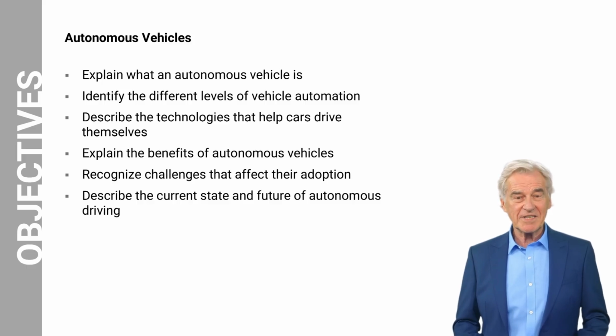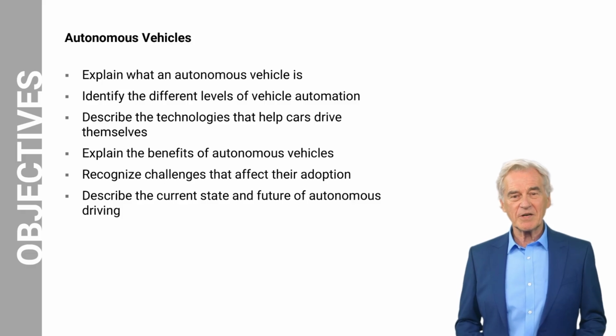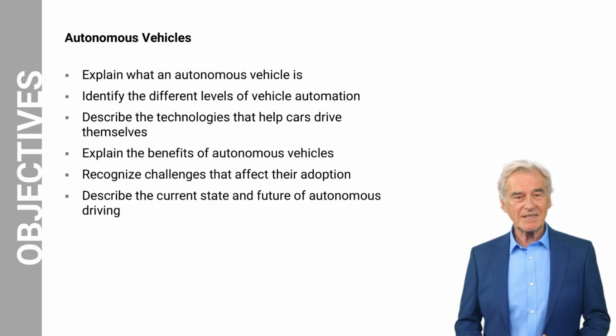By the end of this lesson, you will be able to explain what autonomous vehicles are and how they are different from traditional vehicles. You will learn about the different levels of driving automation. You will also identify the key technologies that make autonomous driving possible. In addition, you will understand some of the major challenges that affect the widespread adoption of autonomous vehicles. Finally, you will examine the current state of autonomous driving technology and explore how it may develop in the future.